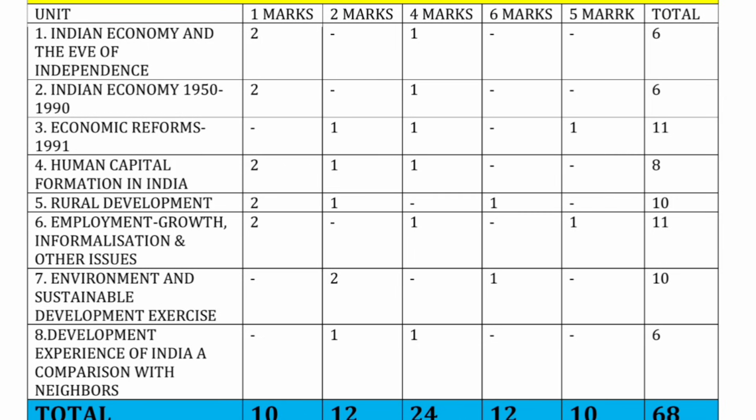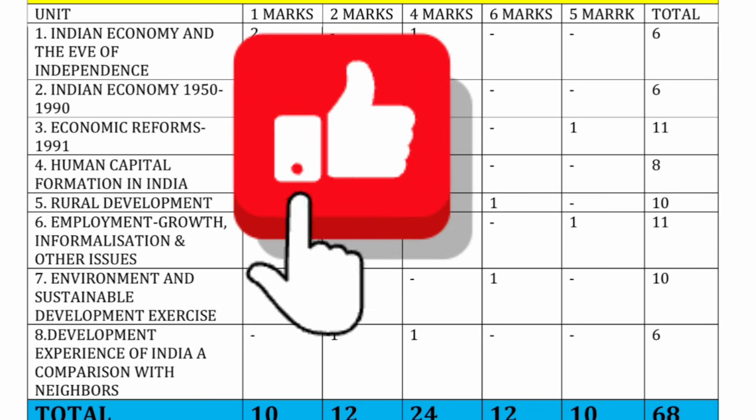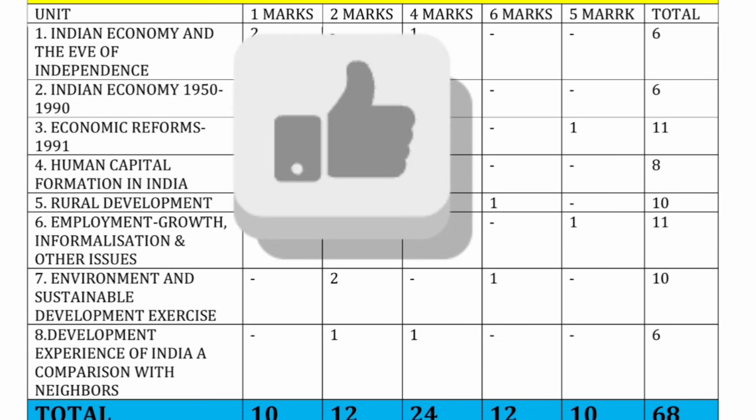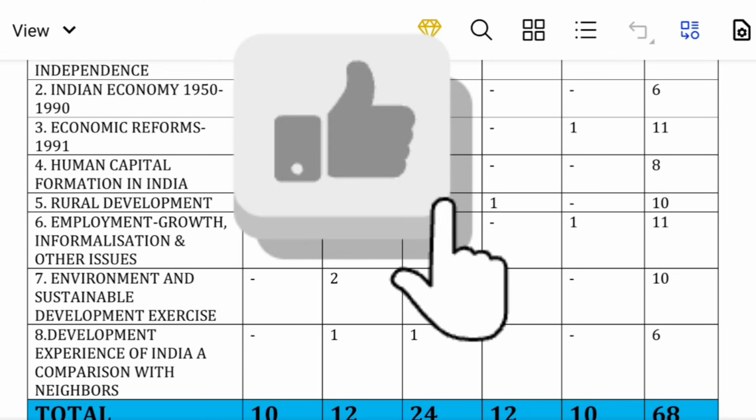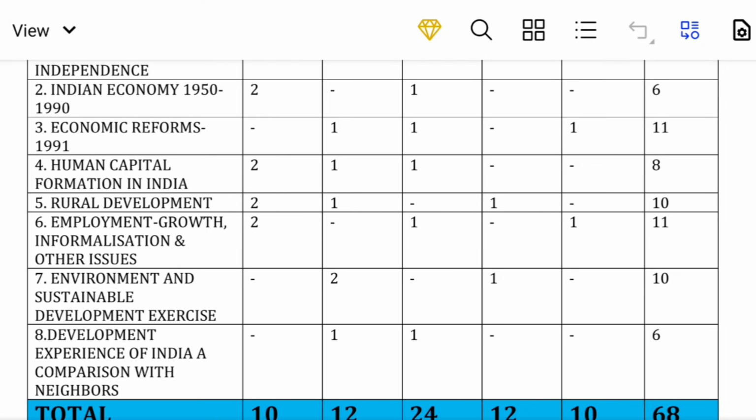Next unit is employment growth, informalization and other issues. In this chapter we will have 2 1 mark questions, no 2 marks question, 1 4 marks question, no 6 marks question, and 1 project oriented question. Okay, the total weightage of the 6th unit of Indian economic development is 11 marks.